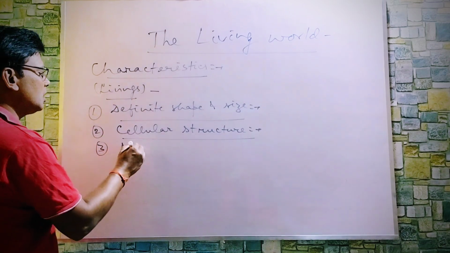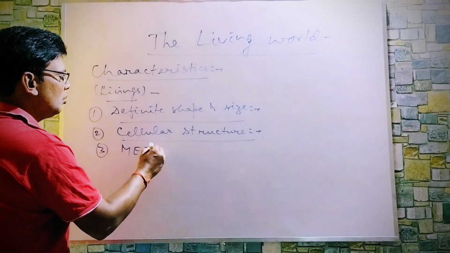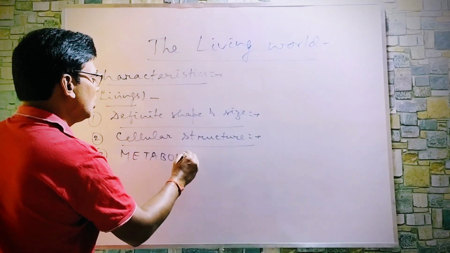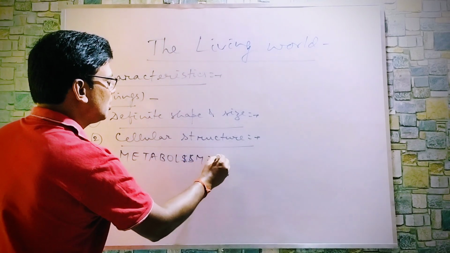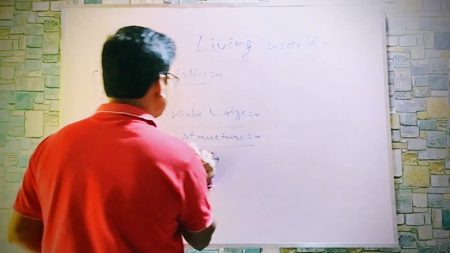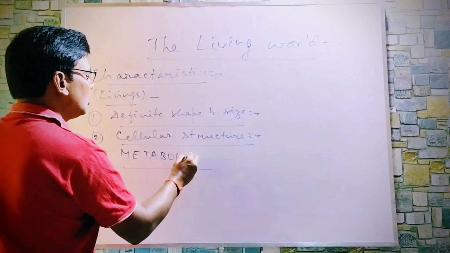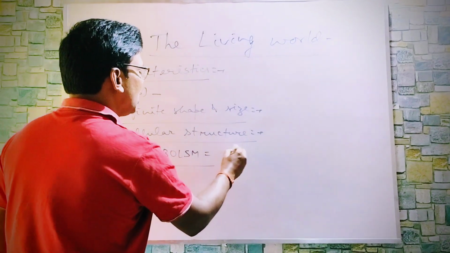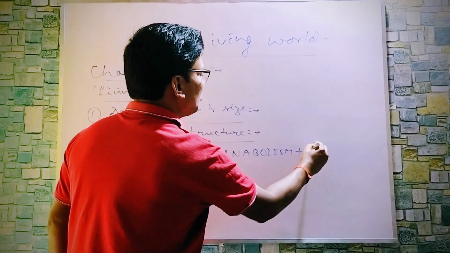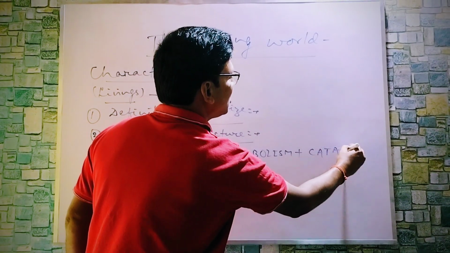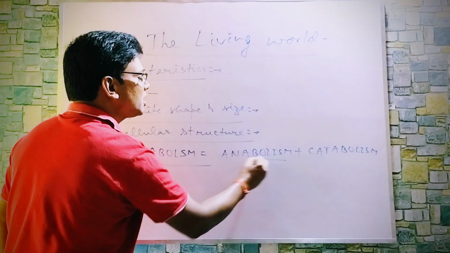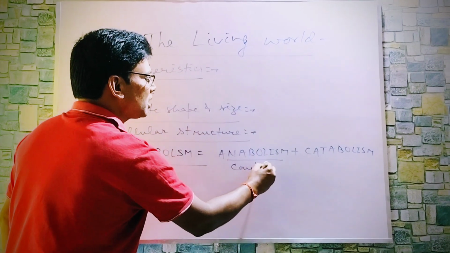Now, metabolism. Metabolism means you can write anabolism plus catabolism. Anabolism means constructive life processes.